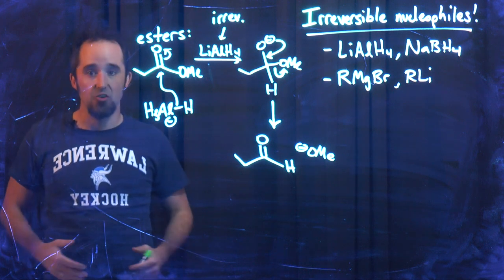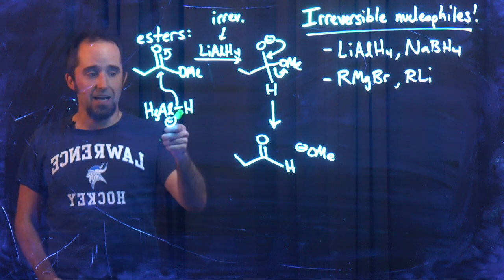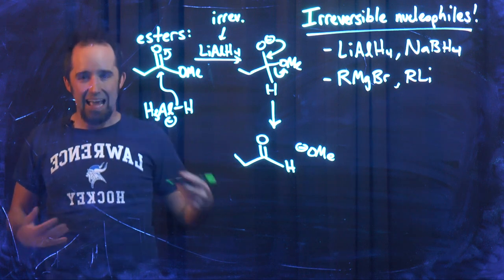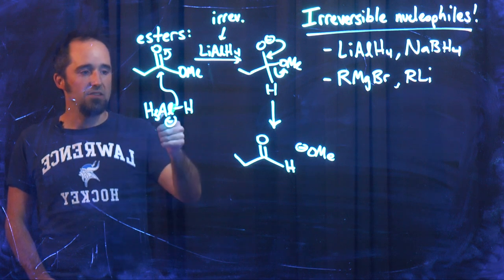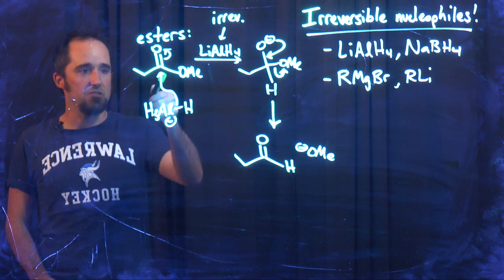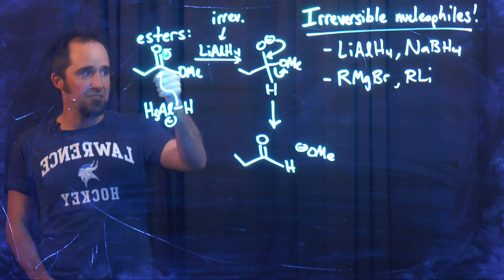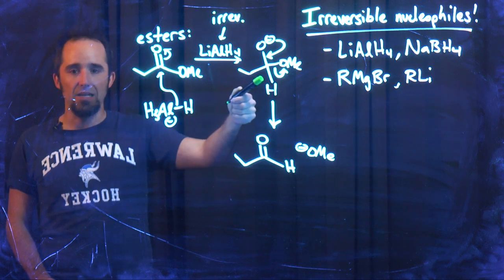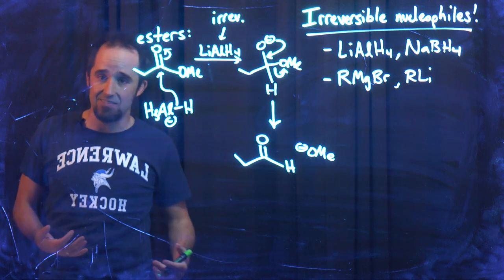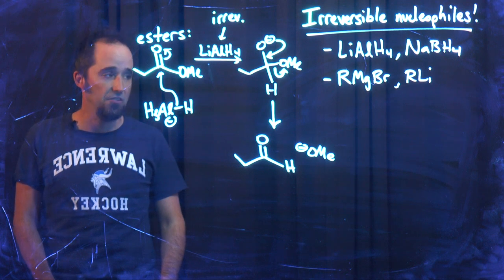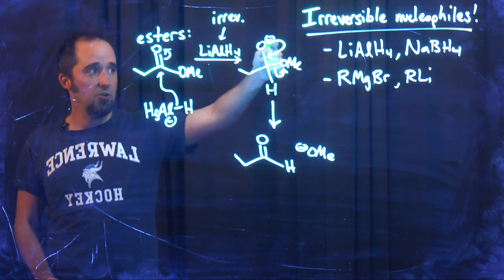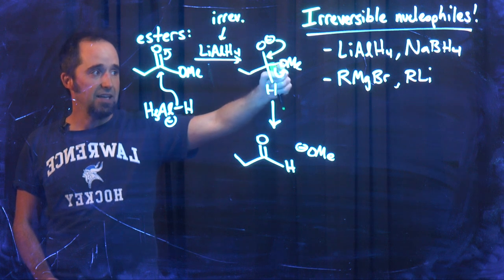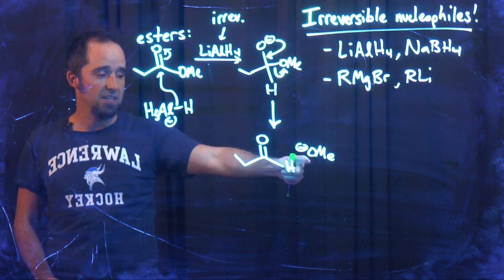Lithium aluminum hydride is a great nucleophile. This is a really high energy sigma bond. It acts like H minus, even though it technically isn't. But this is going to transfer that bond to this carbon, and then those electrons get pushed up to oxygen. We have a tetrahedral intermediate that looks just like our last reduction tetrahedral intermediate. But now I've got a leaving group here. So if this O minus leaves, I can kick out O minus there to get that.